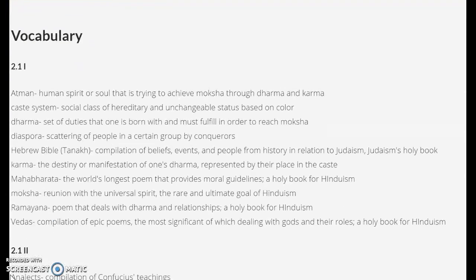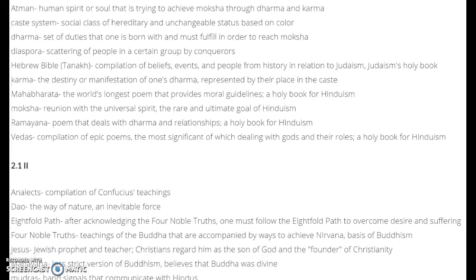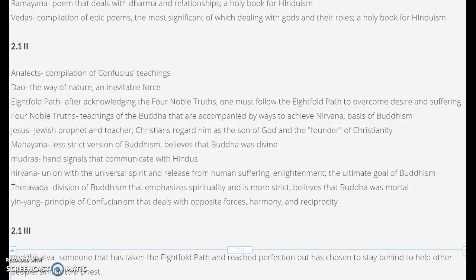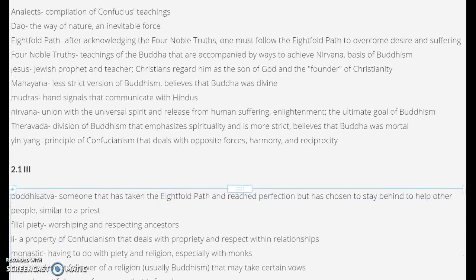Some vocabulary. There are many different terms for each Roman numeral. In 2.1, it has to do with a lot of the vocabulary that was associated with Judaism and Hinduism, since those are the older religions, and that's what was dealt with in the first Roman numeral. The second one has to do with Confucianism, Buddhism, Christianity, Taoism, and Greek philosophy, and things that were associated with that and practiced in those religions.